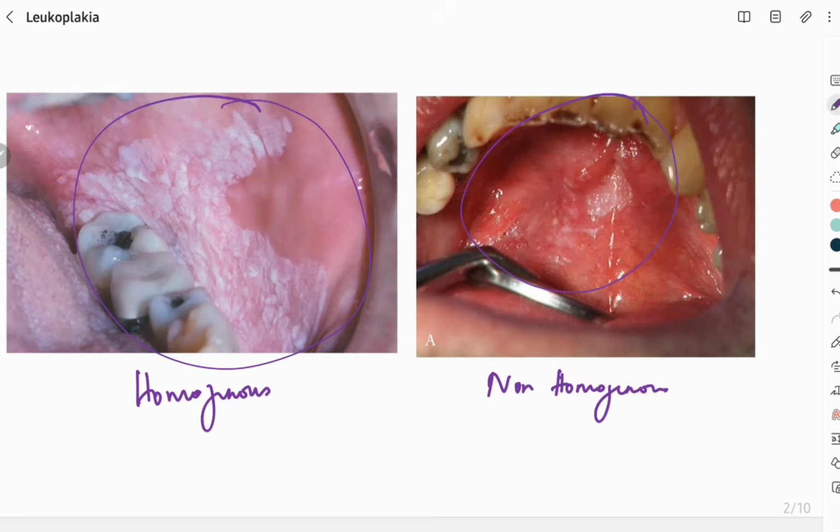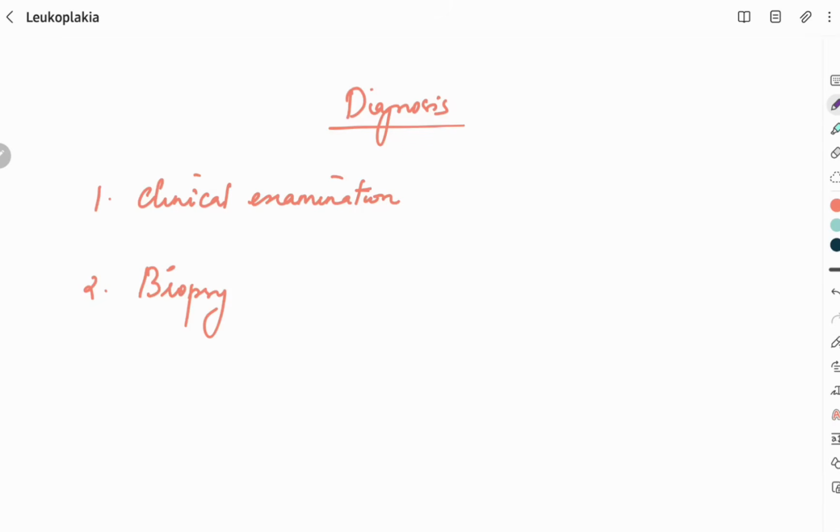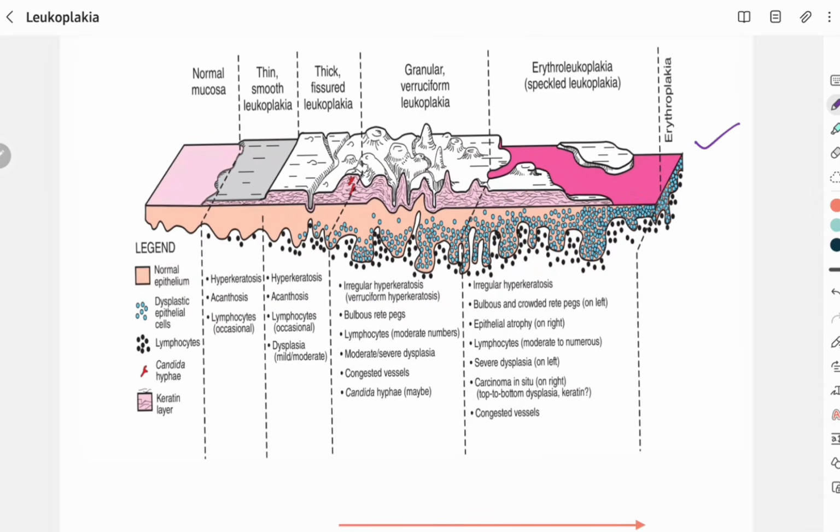When the leukoplakia has a mixture of erythematous or red component, it is called speckled leukoplakia, or if it has papillary projections, as we are seeing now, it is called proliferative verrucous leukoplakia. Now we have seen the site and clinical presentation, and based on that we have to diagnose the condition and provisionally diagnose it as leukoplakia. If we cannot identify any etiological factor, then we can call it leukoplakia itself and go for a biopsy. If the lesion is less than 2 cm, we go for an excisional biopsy. If it is more than 2 cm, we go for an incisional biopsy. What do we see in the biopsy or histopathological picture?